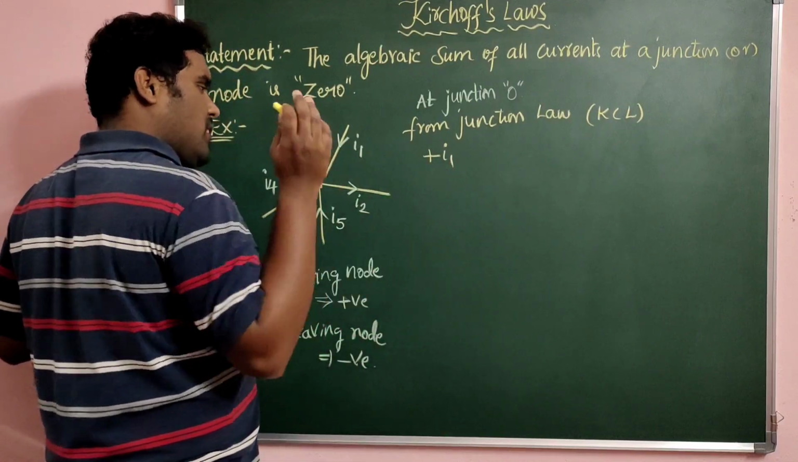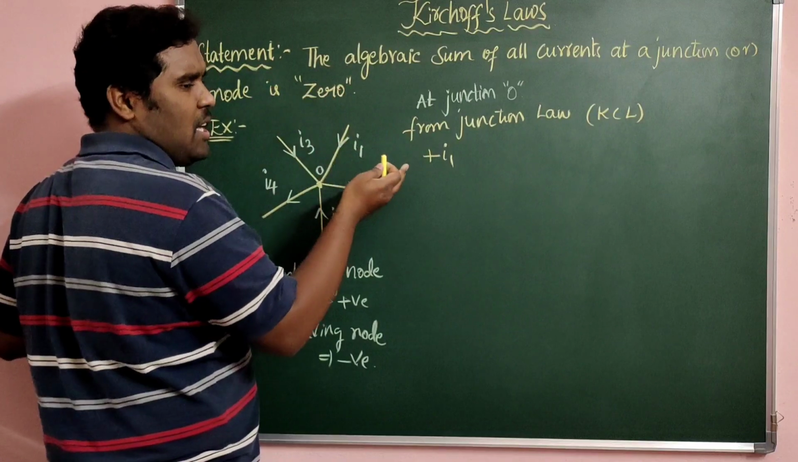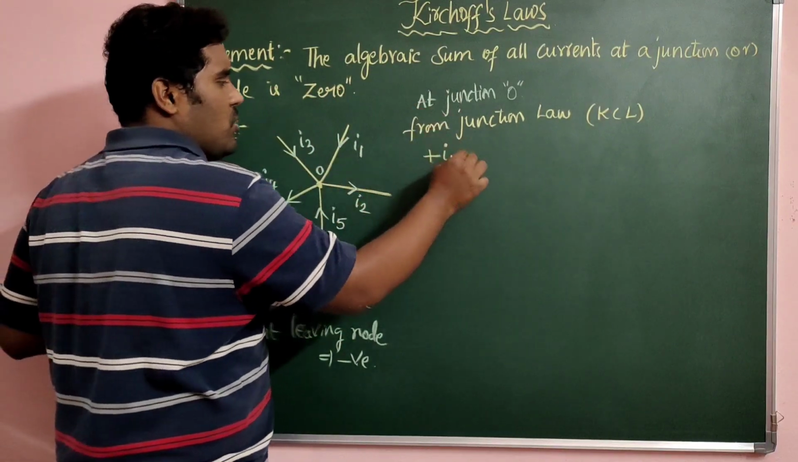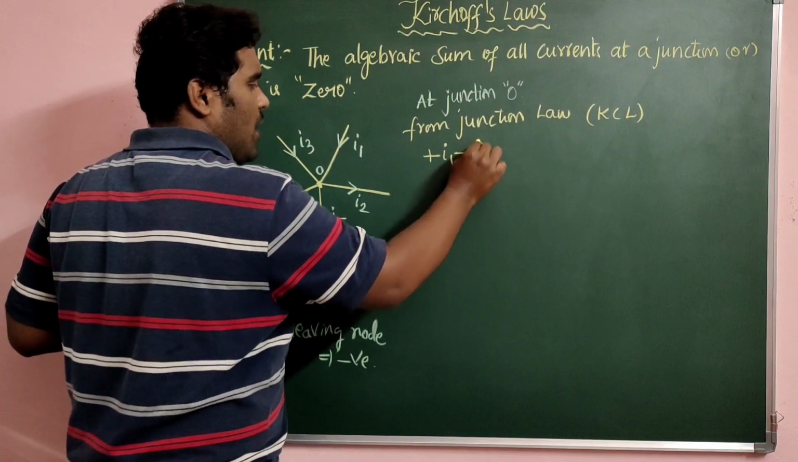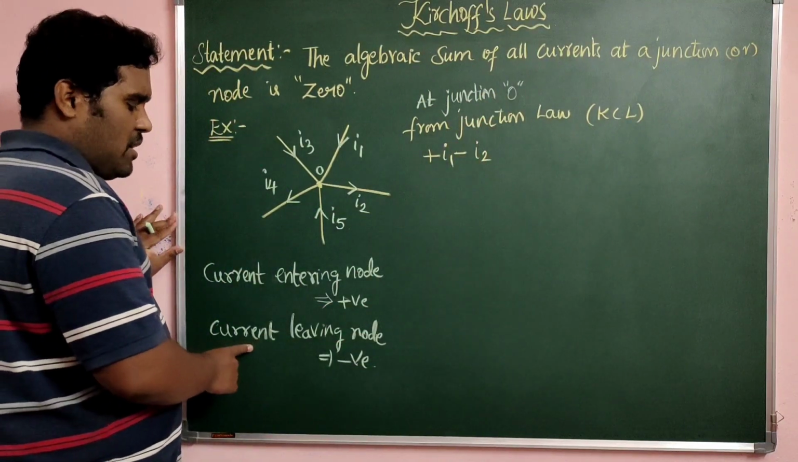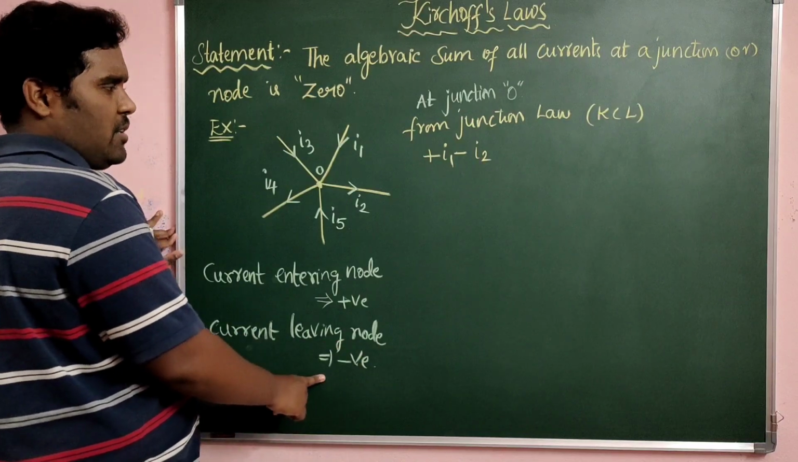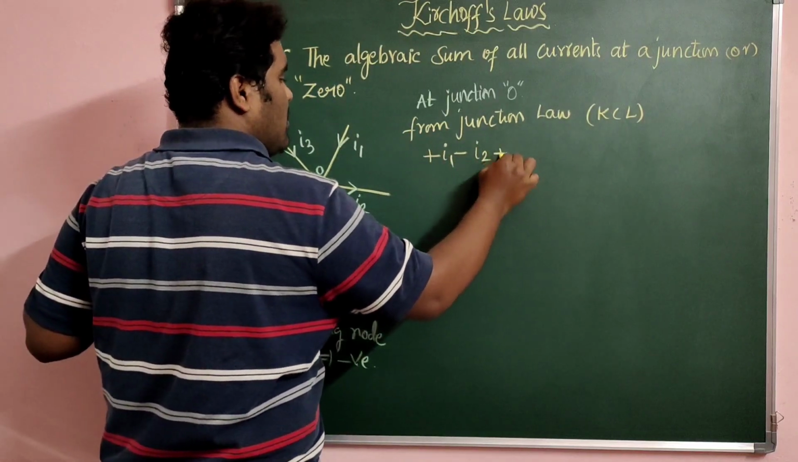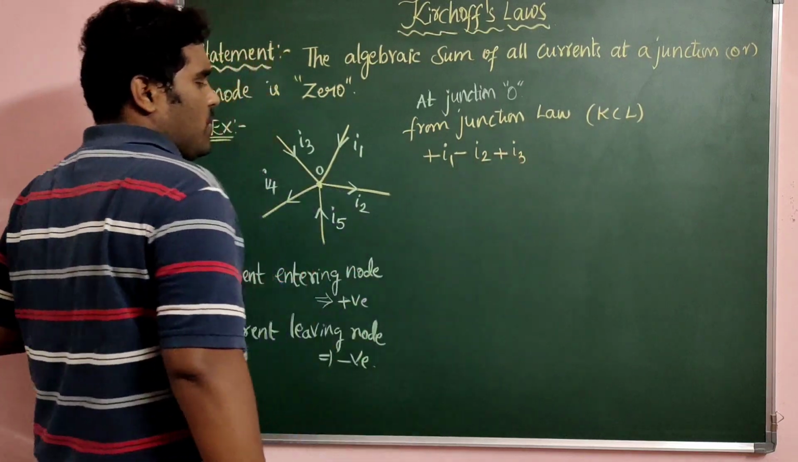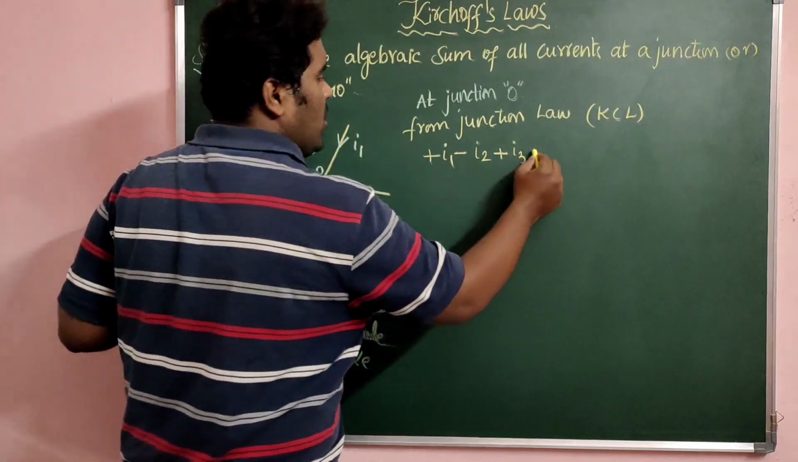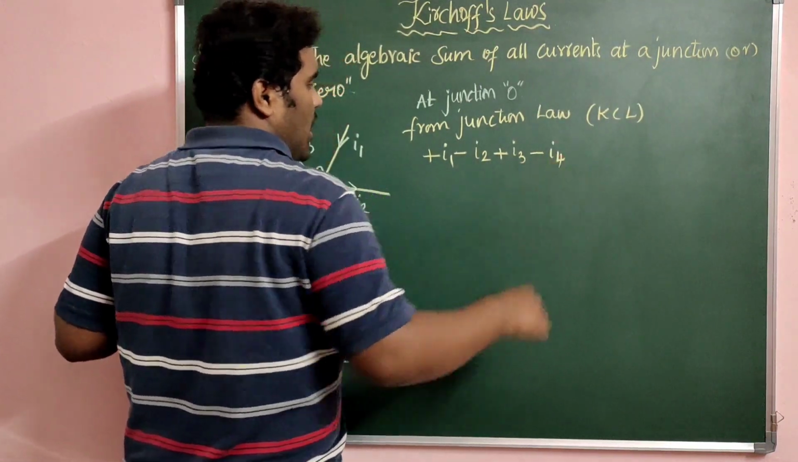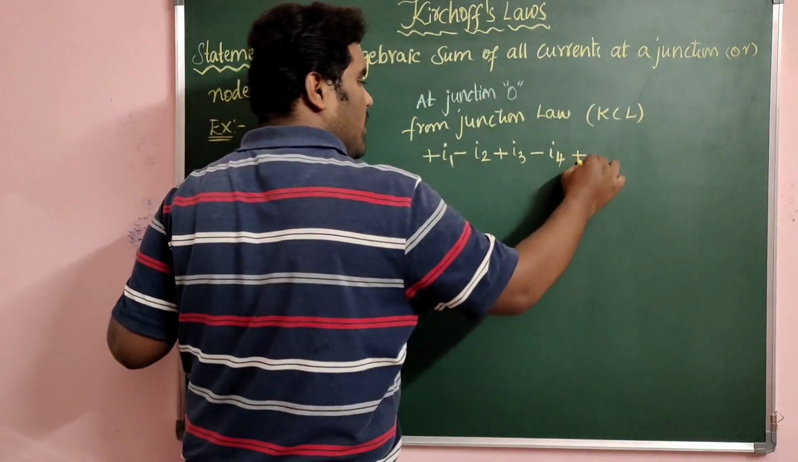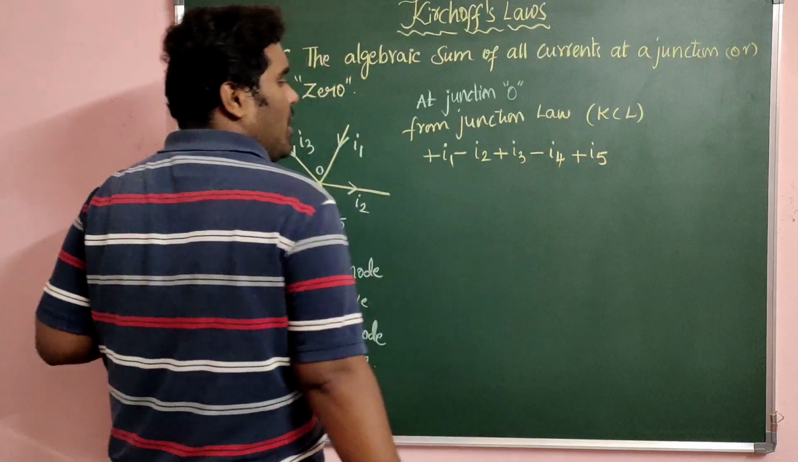Whether you write the plus or not, it is directly positive only. And I2, you can see, is leaving the junction here, so assume it as minus I2. I gave a convention that current leaving the node you consider as negative. Next, I3 is entering the junction, so again take it as plus I3, and then you can see I4 is leaving, so minus I4, and you can observe in the diagram I5 is entering the junction, so again you take it as plus I5. So what did I say?